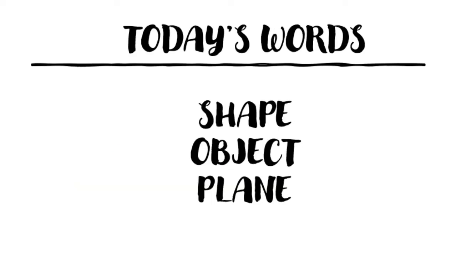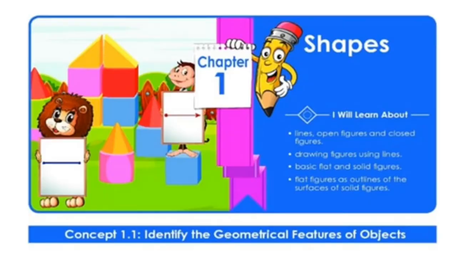Children, so you have understood the meaning of these words. Today's words are shape, object, and plane. Chapter 1, Shapes. In this chapter, we will learn about lines, open figures and closed figures, drawing figures using lines, basic flat and solid figures, flat figures as outlines of the surfaces of solid figures.